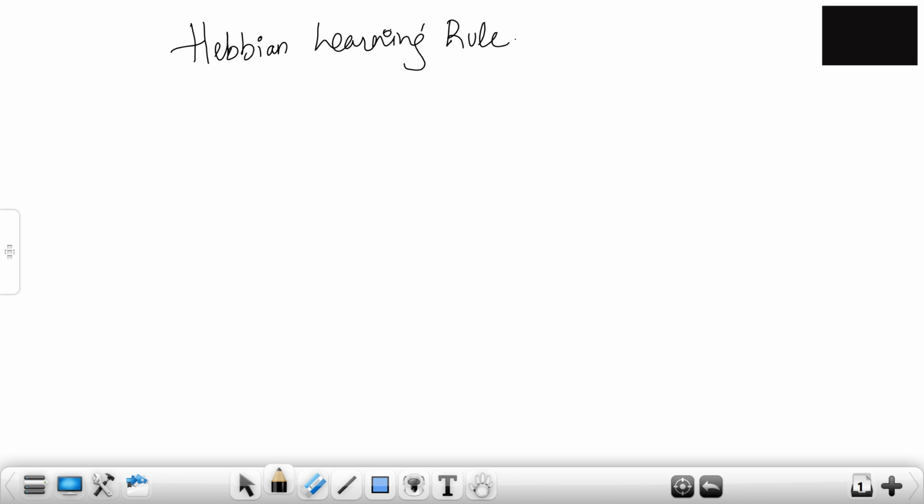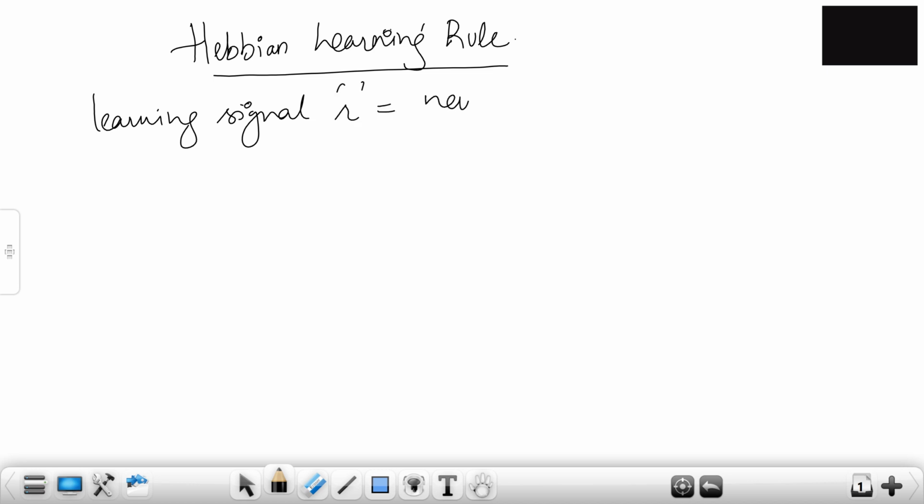Now here the learning signal in the Hebbian learning rule is a common thing. The most important thing is the learning signal. The learning signal, that is your r, is equal to the neuron's output. There's nothing else. So what does that mean? r is nothing but a function of w transpose x.